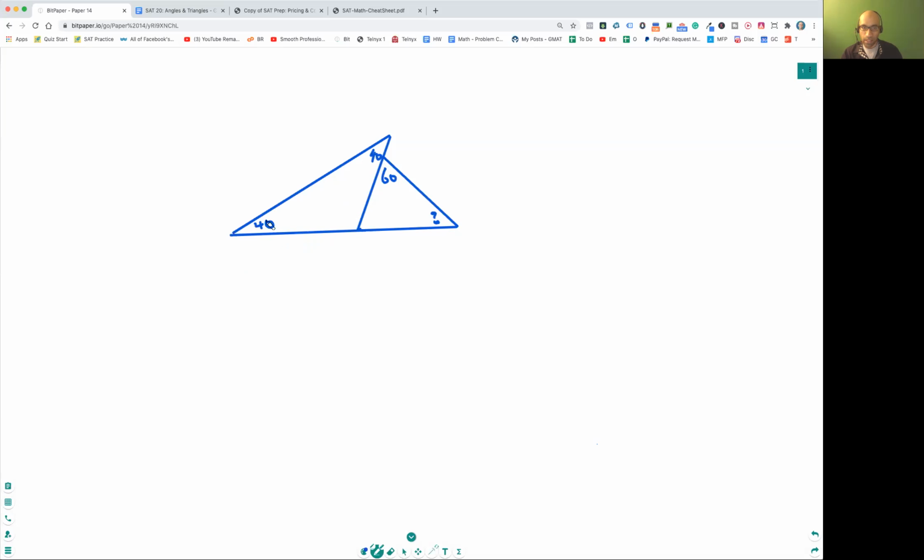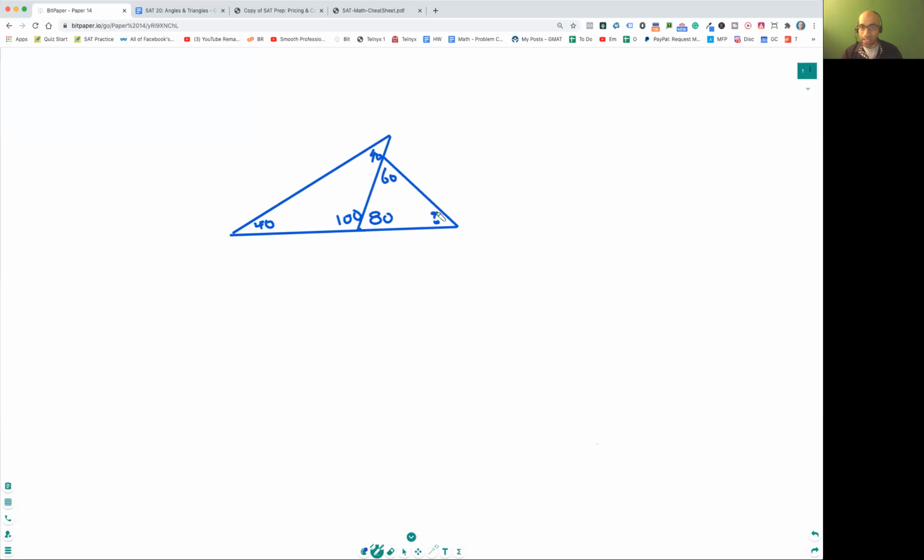Okay, hopefully it's making sense. This is 40 and this is 40. 40 plus 40 plus how much is 180? That's the concept of filling in. Just fill in for SAT, just fill in all of the triangles possible, right? This is the easiest thing to fill in. 40, 40 is 80, and then 100, right? 40 plus 100 is 180. So that's why this is 100. Because this is 100, you can easily jump over here and say this is 80.